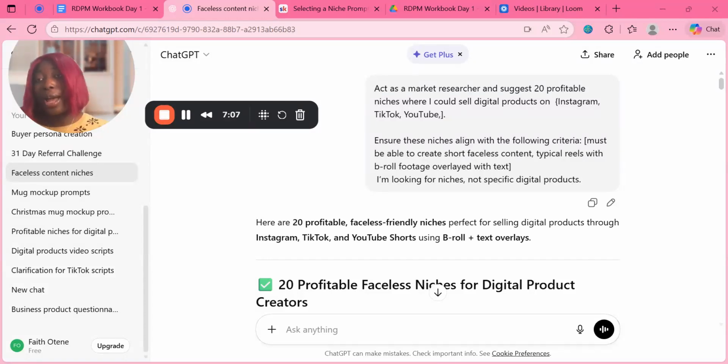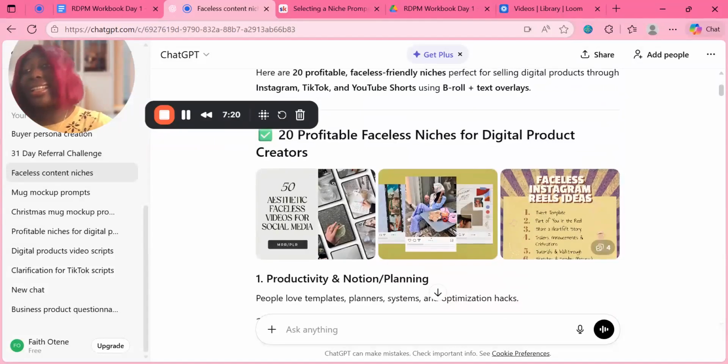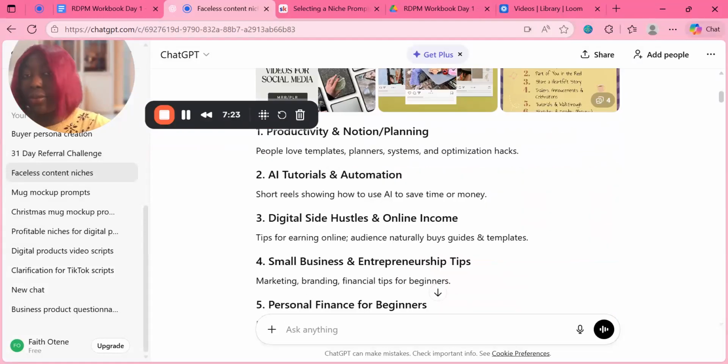So this last part that says, I'm looking for niches, not specific digital products, is because you don't want it to start listing different digital products for you. You want it to give you a niche where you can go into, right? So that's the first step, and then it's going to give you all these answers.